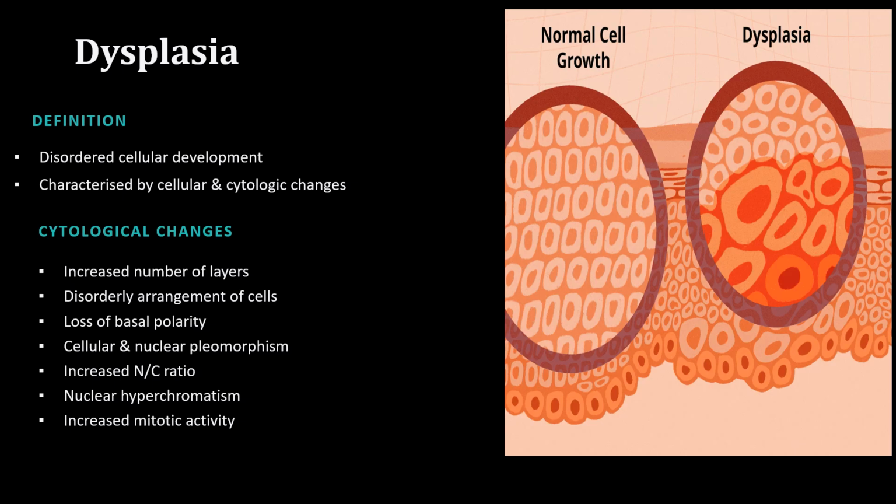But one last more important MCQ question that is very high yield is that dysplasia in all layers of the epithelium is called carcinoma in situ. This question is mostly asked in most of the MCQ questions in most of the university exams and also most of the board exams. Dysplasia in all layers of the epithelium is called carcinoma in situ. So carcinoma in situ is dysplasia in all layers of the epithelium.